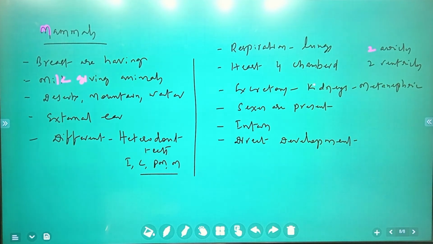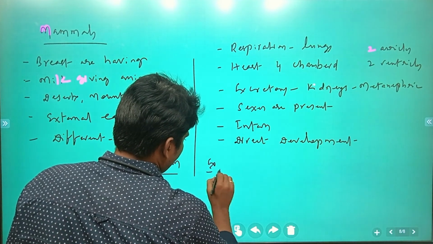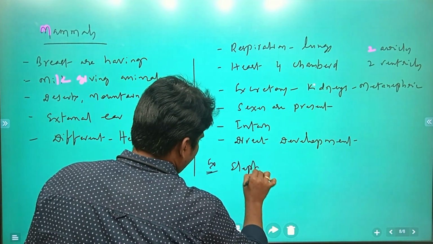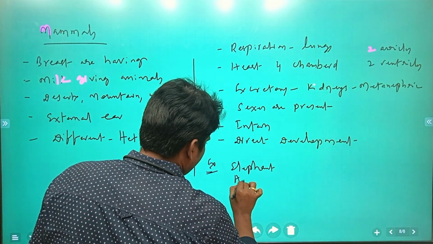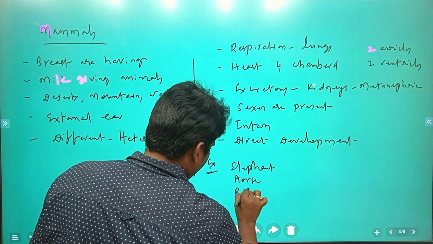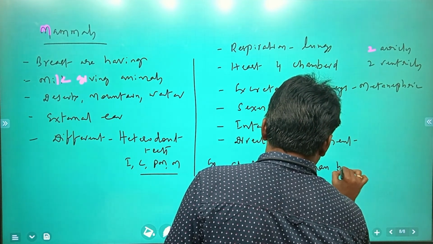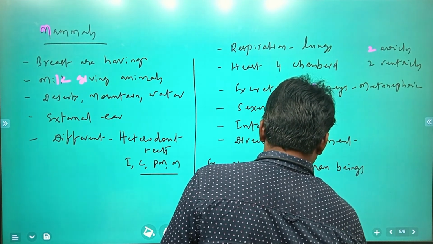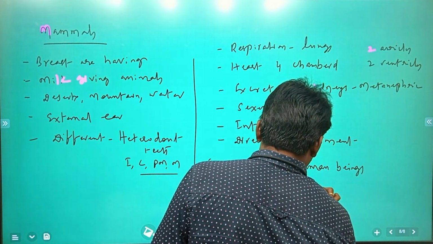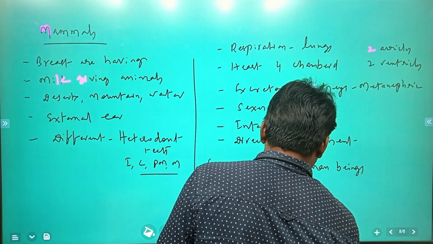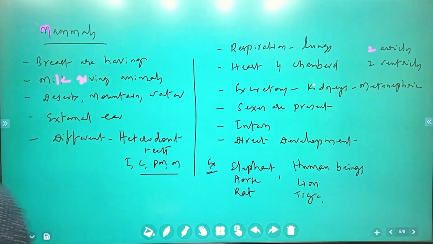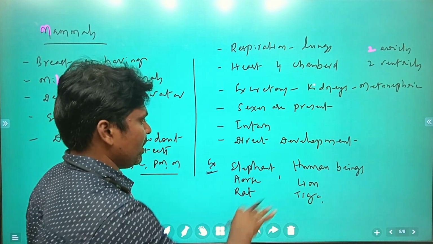What examples can you take? Examples: elephant, horse, rat, human beings, lion, tiger. Many examples come under mammals. So this is the general information.